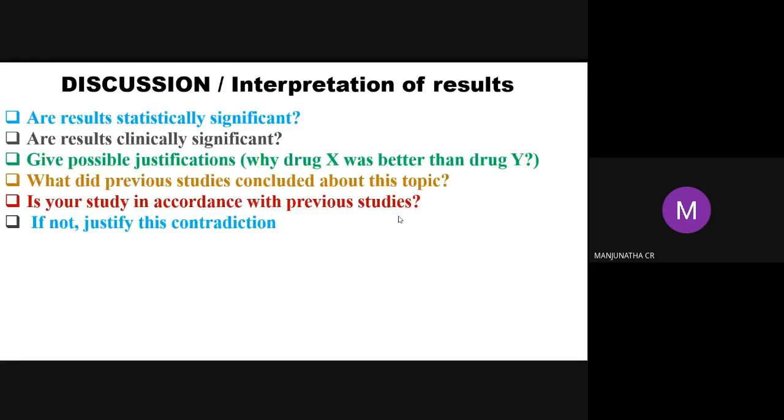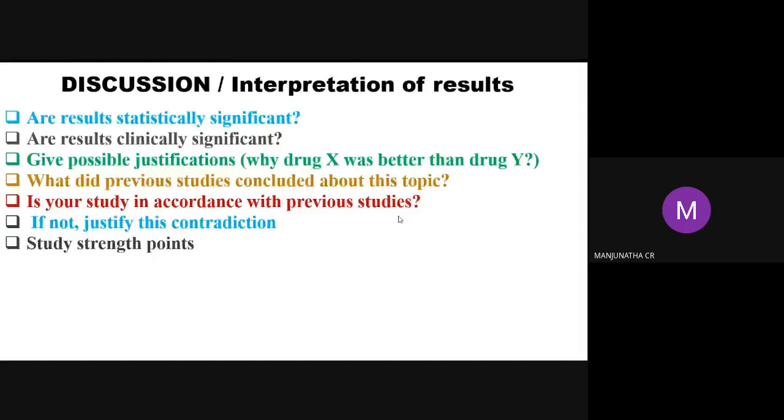If you are not obtaining that particular result, the reviewers or editor will ask about it. Of course, they ask for comments. Don't give a contradiction statement. If you give a contradiction statement, obviously they will reject it. Or if you are not getting the expected data or expected result, you can give the justification properly.